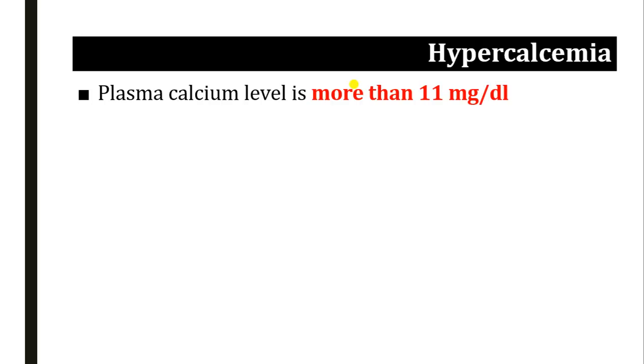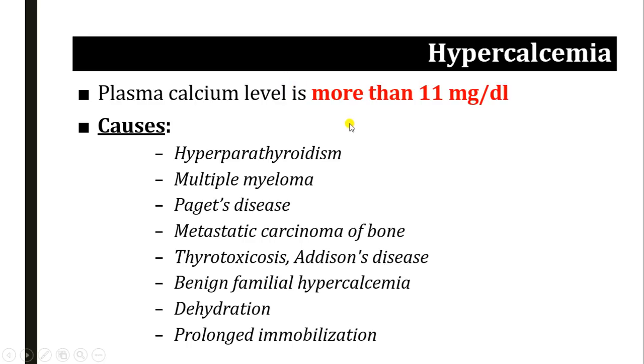Now we go through the disorders related to calcium metabolism, that is hypercalcemia and hypocalcemia. Hypercalcemia is diagnosed whenever the calcium level is more than 11 milligram per deciliter.